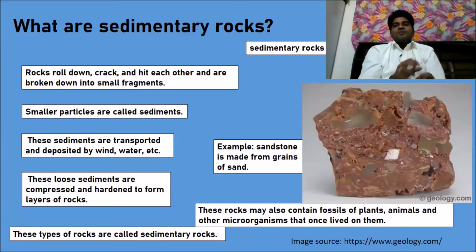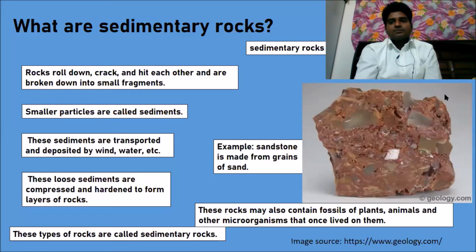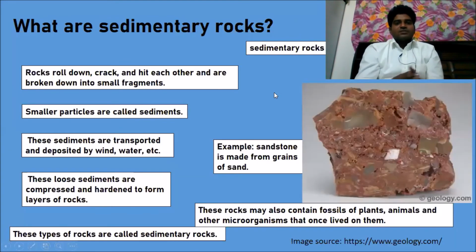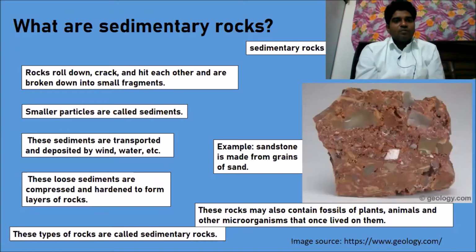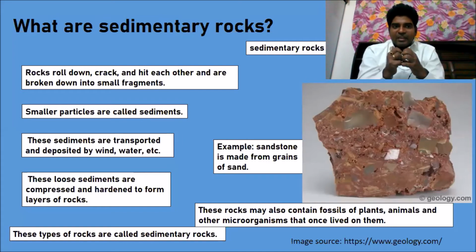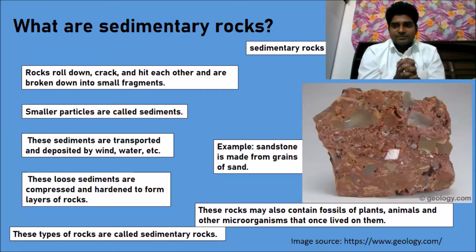The second type of rocks are sediments or sedimentary rocks. The sedimentary rocks are formed when rocks crack down, hit each other and break down into small fragments.